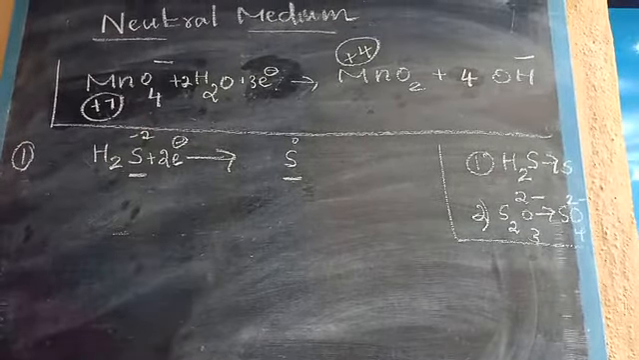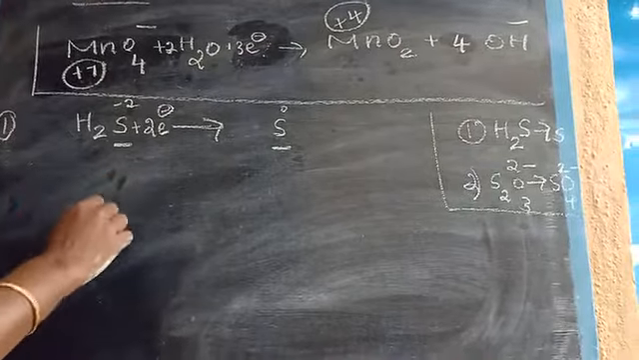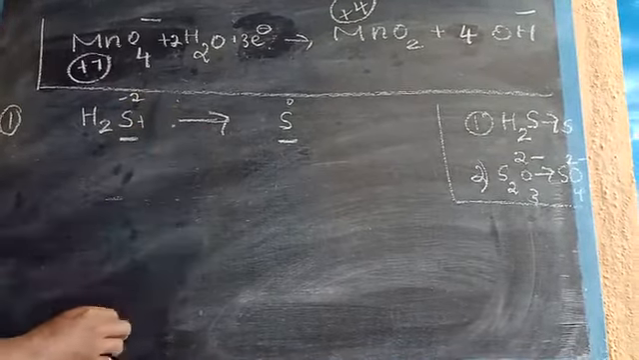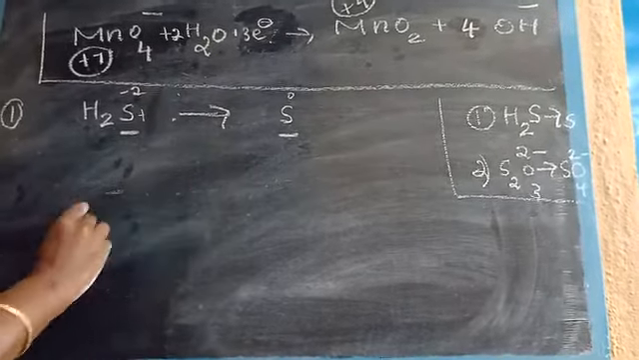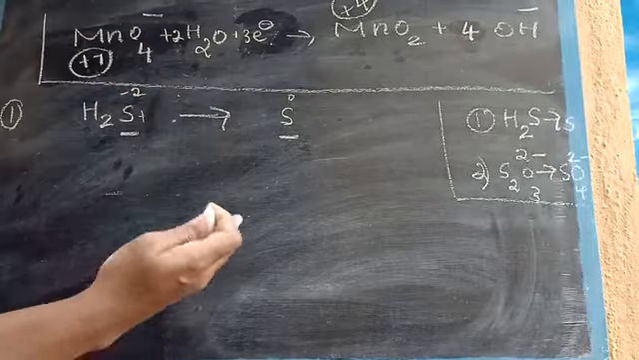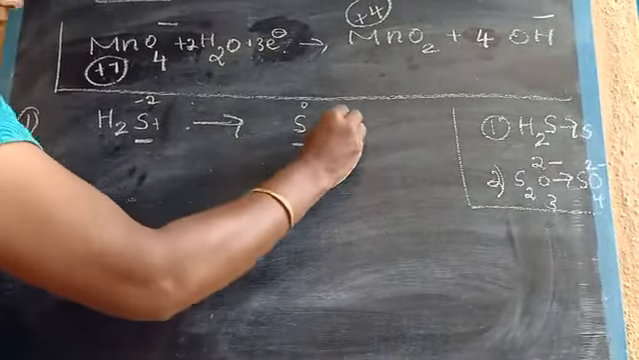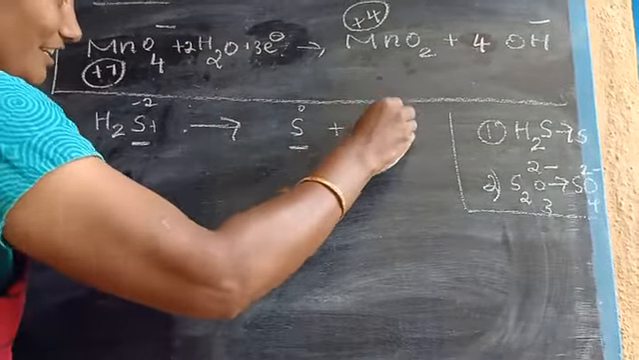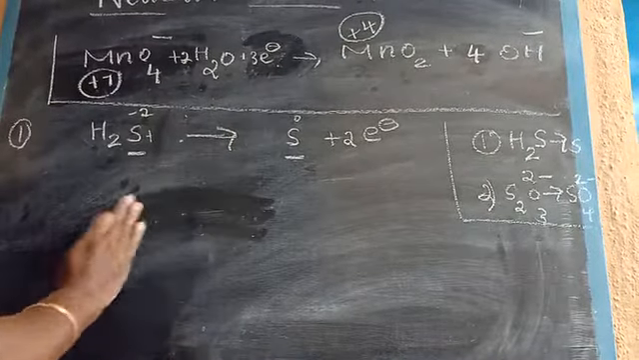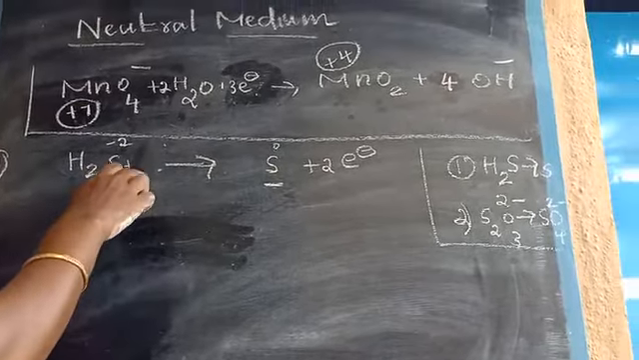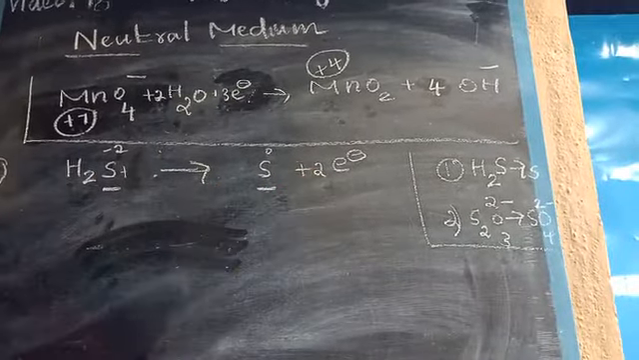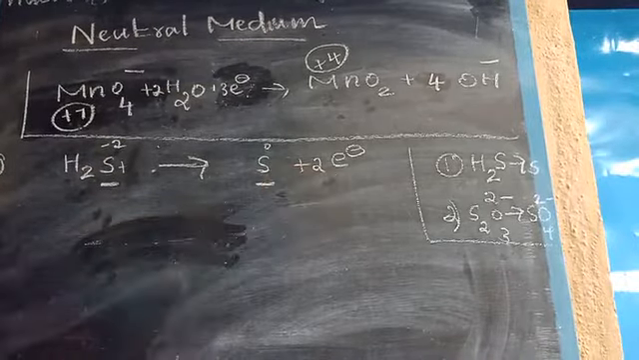Okay children, sometimes there is confusion about where to write the electrons. This reaction is the oxidation reaction. What is the meaning of oxidation? It is the loss of electrons. So the electrons are written here. How many? 2 electrons. Gain of electrons means we write them on the reactant side. Oxidation means loss of electrons, so write them on the product side.